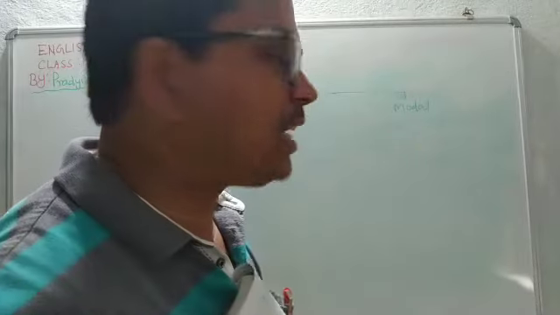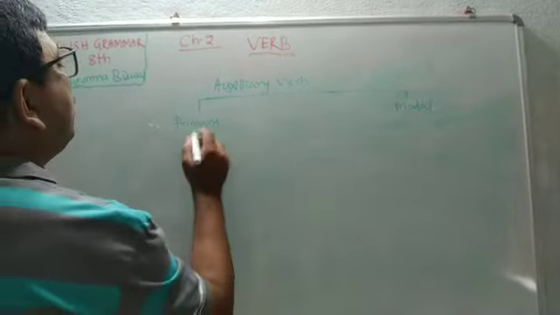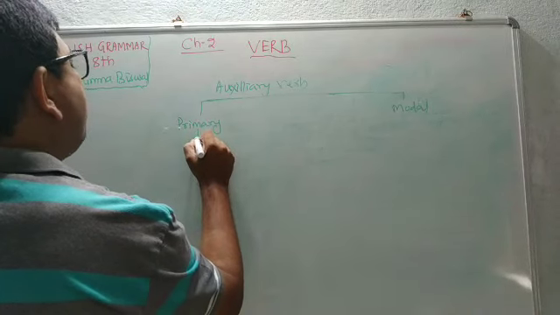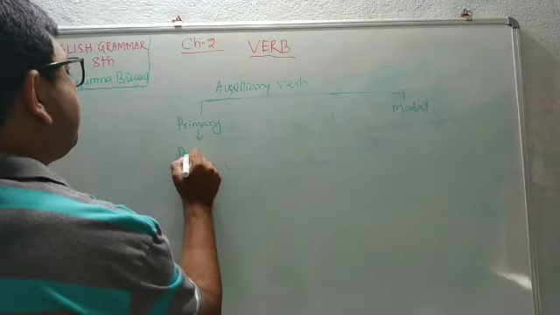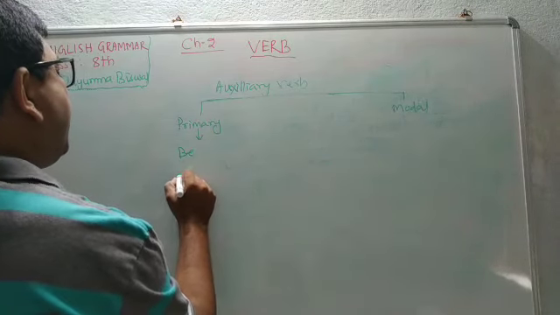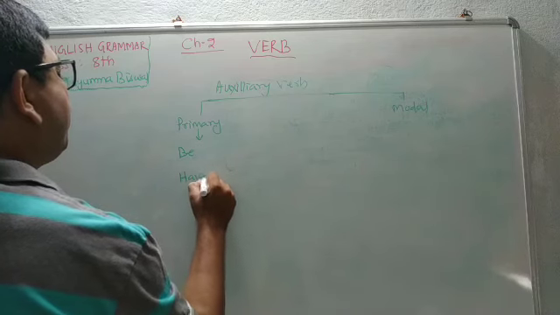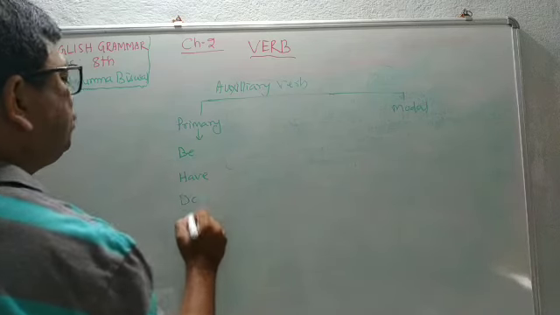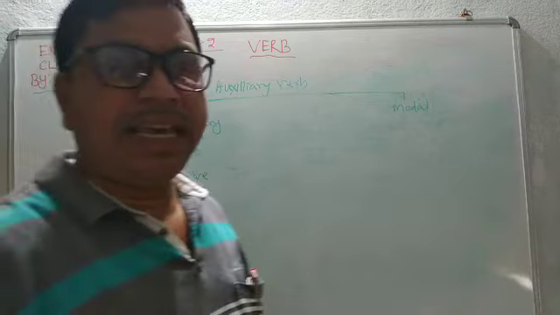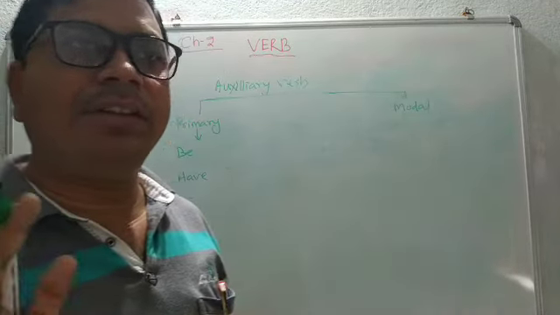Which verbs are coming under primary auxiliary? Under primary auxiliary, they are coming be, have, and do. So be, have, and do are primary auxiliary.